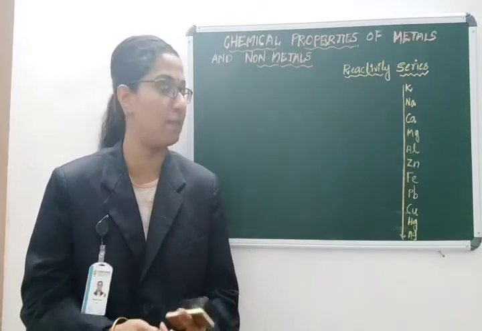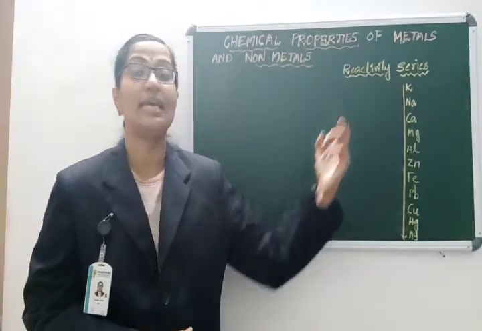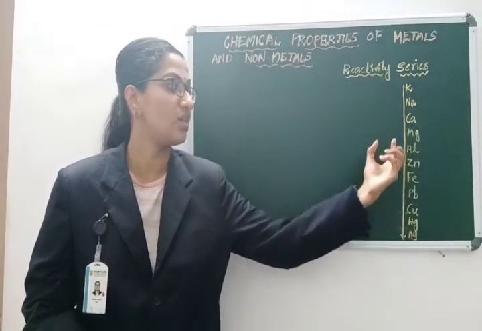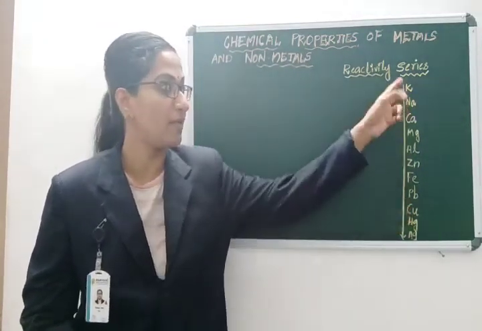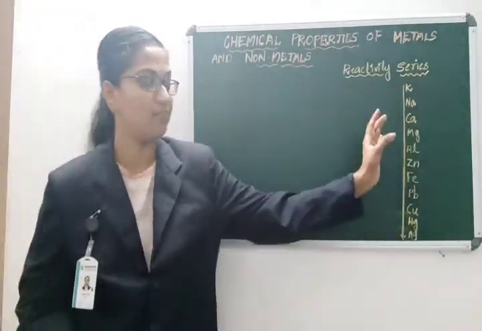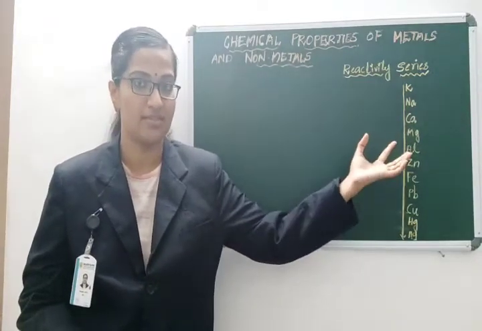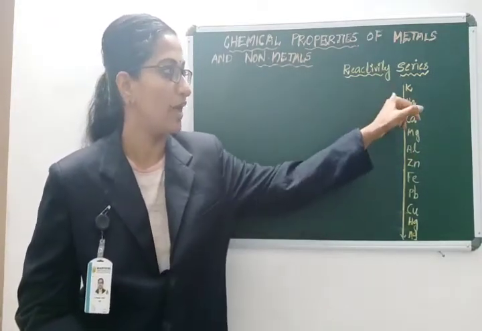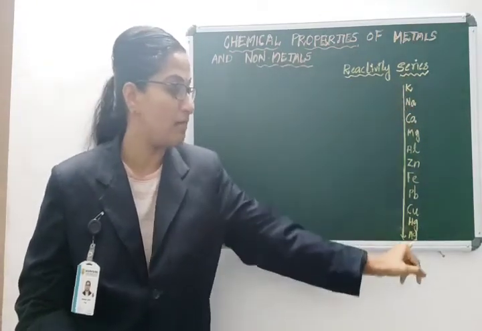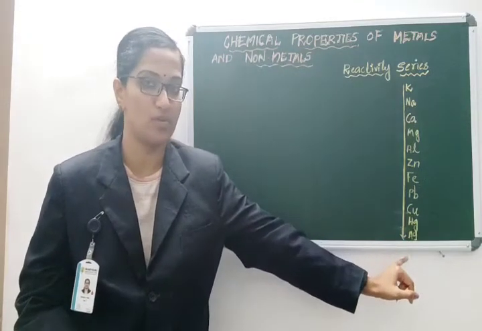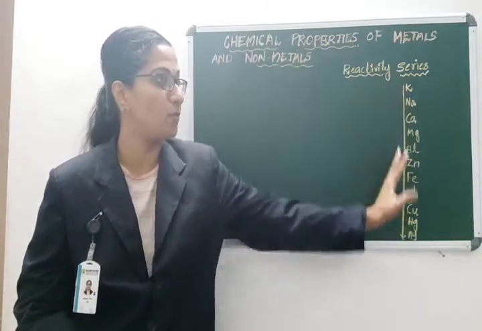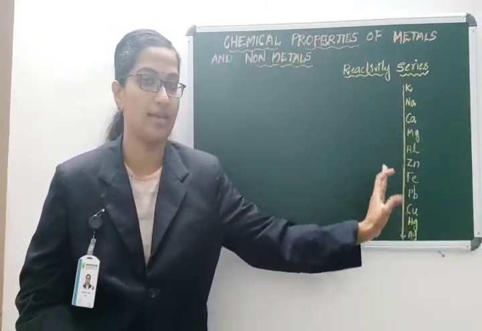Before we go into the chapter, let's familiarize ourselves with the reactivity series of metals. You can see a series of elements I have written here, and I have put an arrow from top to bottom. What happens to these metals when they react with something else? This is what we are mainly going to discuss. On the top you can see potassium metal, and below you can see silver, and gold is also there. This is highly reactive and this is least reactive. Coming from top to bottom, the reactivity decreases.